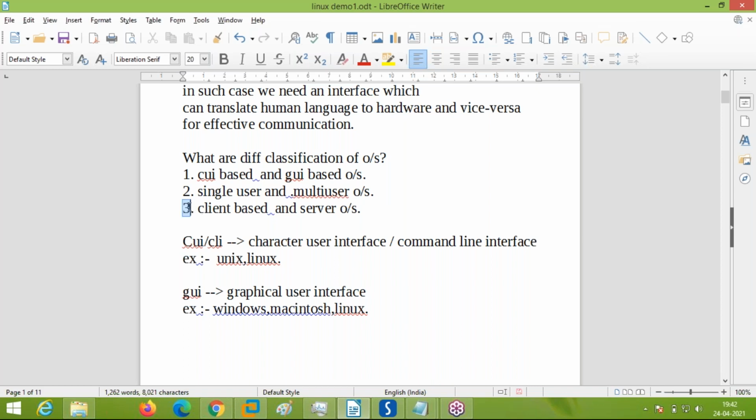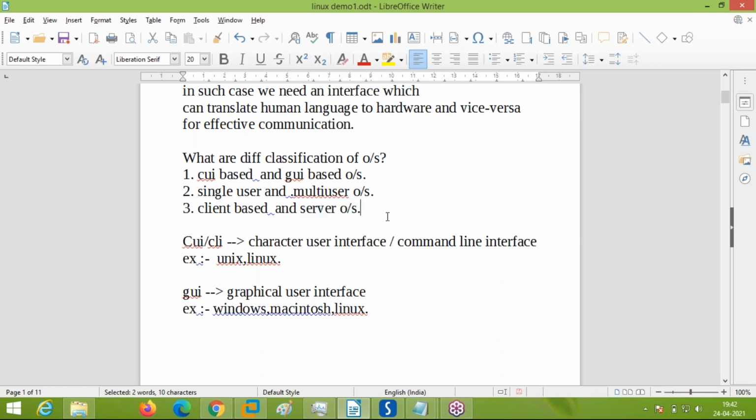And the third type of classification is client and server operating systems. Client operating systems are the operating systems which are actually installed on your laptop, desktop, which you are working from home and all. Server operating systems are the operating systems which give server resources like FTP server, NFS server, HTTP server, means web server, DNS server, DHCP server, Kickstart servers.